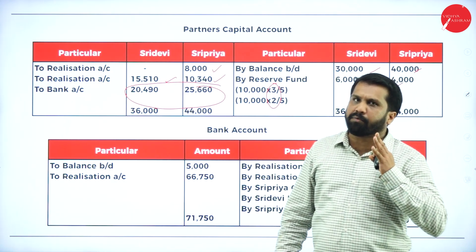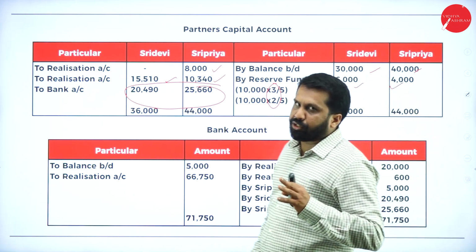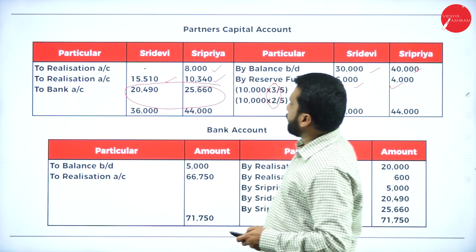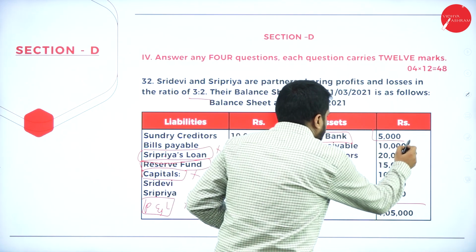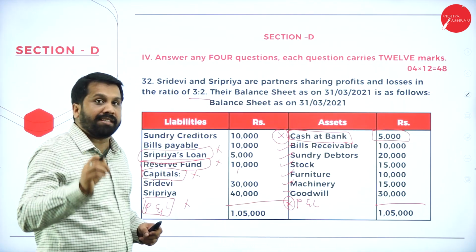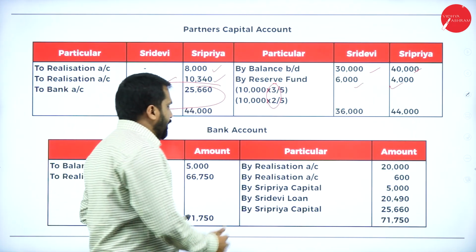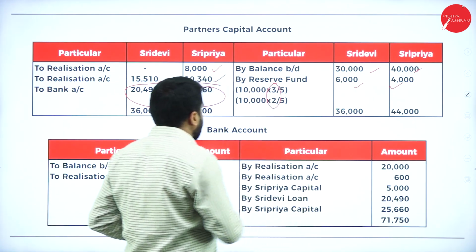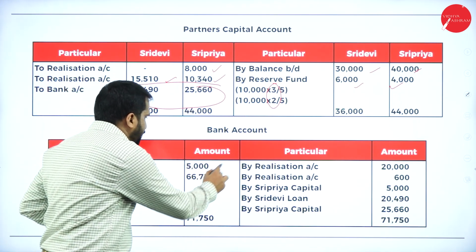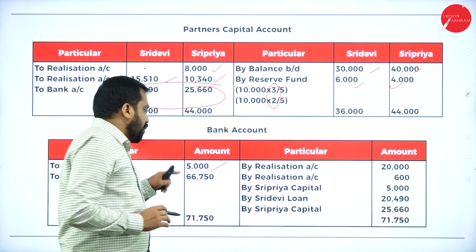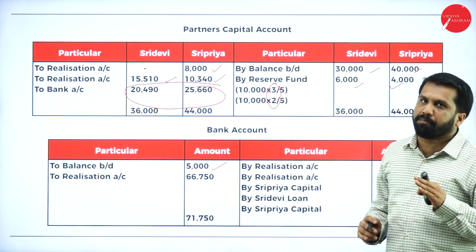The last part we call your bank account. Easiest one. Go back to your format. First one, what is cash at bank? 5,000. 5,000 is called cash at bank. Where is cash at bank? See, your balance brought down. We have to start your problem with 5,000 as balance brought down. Once you have written 5,000 balance brought down, no need to see your question paper.